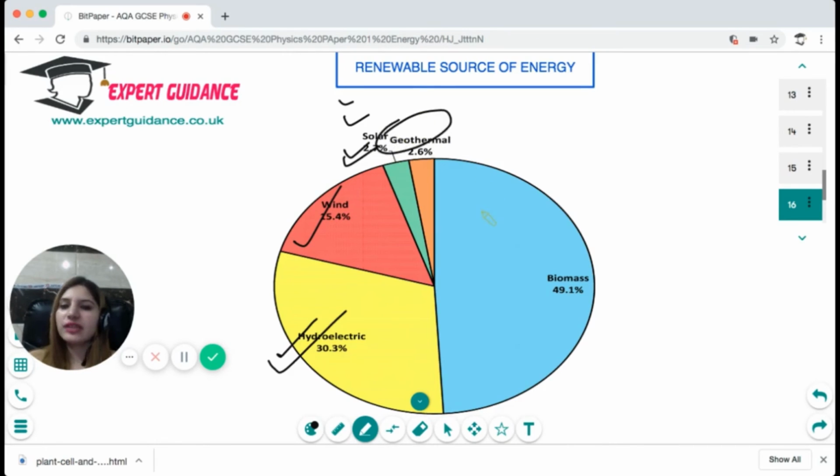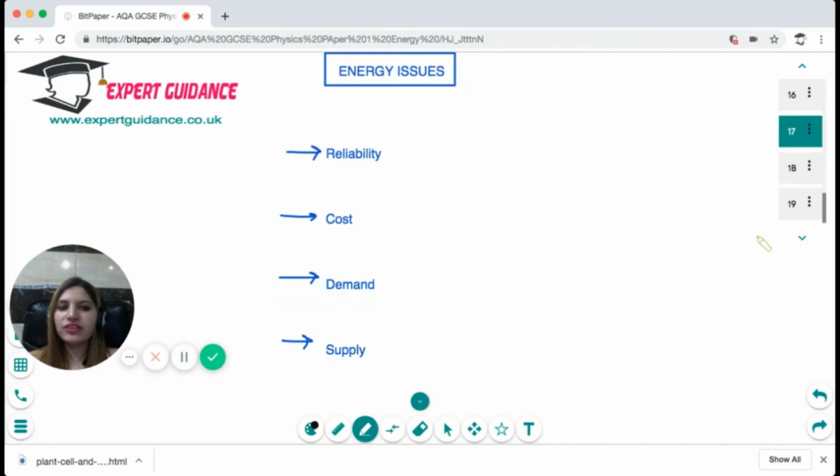Geothermal energy is the energy from the hot earth that can be used to generate heat, and the heat will run the turbines and that will convert into electrical energy. And the biomass is where we can use the biofuels. Okay, so you should know what are the different sources of renewable energy and how they're used.